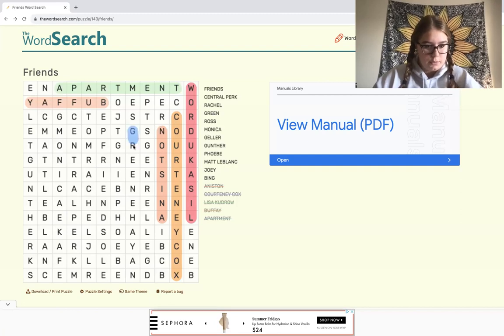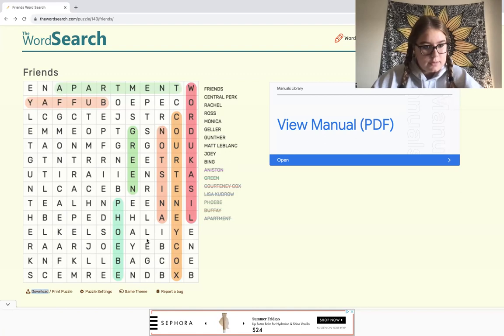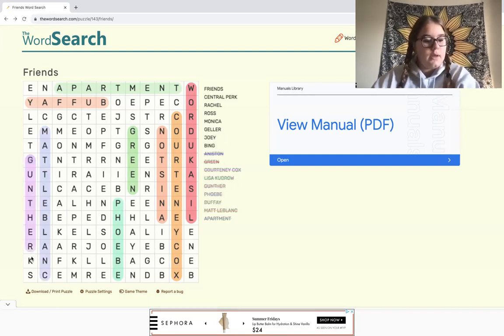Oh, right here's Green, which is Rachel's last name in the show. I don't know if there's any more that I see. Oh, right here's Phoebe, right next to it. Anything else? I don't know. Oh, Matt LeBlanc is right here. Just kind of going through. Oh, Gunther right here as well.